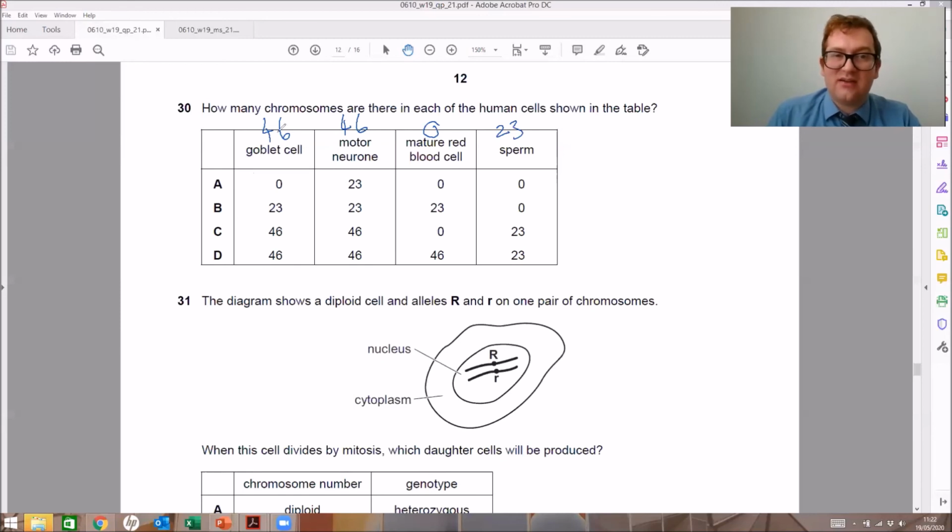So let's have a look and eliminate these accordingly. A is incorrect, B is incorrect. So your options are C and D. Goblet cells 46, this is correct. Motor neuron cells have 46, correct. The red blood cell has 0, which is correct. So option C is your answer here. And D is incorrect. As mentioned, red blood cells do not have a nucleus.